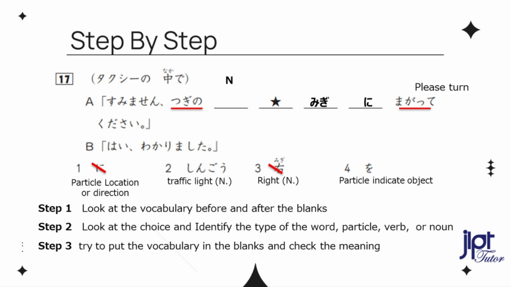Next, we have 次の that can only be followed by a noun, which means you can put number 2, 次の信号。 means next traffic light, this is better. Now you can cut out number 2. The only choice is number 4. This sentence is すみません。次の信号を右に曲がってください。 Excuse me, please turn right at the next traffic light.